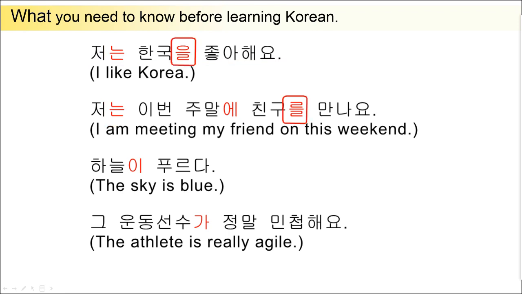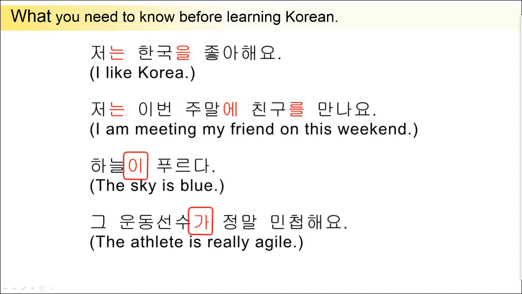These two particles, 을 and 를, make the noun an object. So, 한국을 and 친구를 are the objects in the sentences. And, this particle, 에, is attached to time nouns or place nouns to form adverbs. It is used like a preposition in English. In this sentence, the 에 is attached to the time noun, 주말, weekend, so it became an adverb, on weekend.